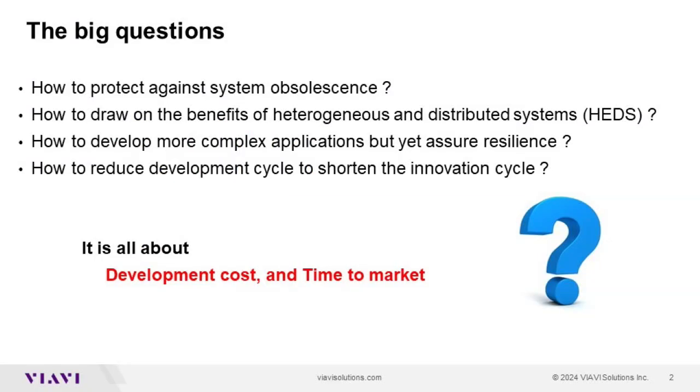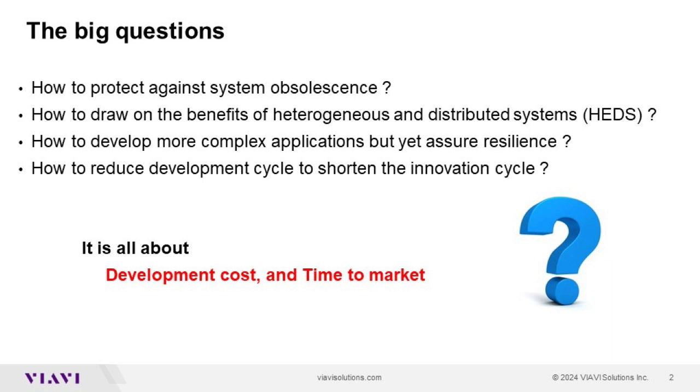Now, the vital questions we must answer when developing software-defined systems. How to protect against system obsolescence? With the rapid obsolescence of hardware components and therefore the need to change the processors or peripherals, how can we minimize the impact on the costly developed software applications? How can we change hardware components without having to rewrite the software? How to draw the benefits of the HEDS environment, which is how to minimize the complexity of the software applications while still being able to use multiple processor types in a distributed approach to optimize the signal processing?